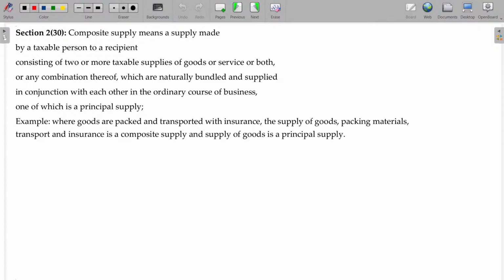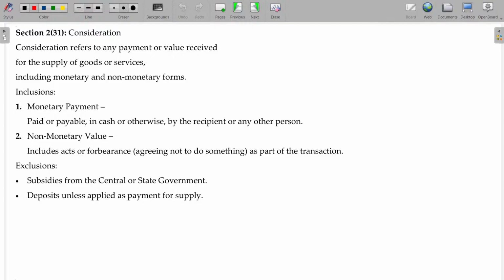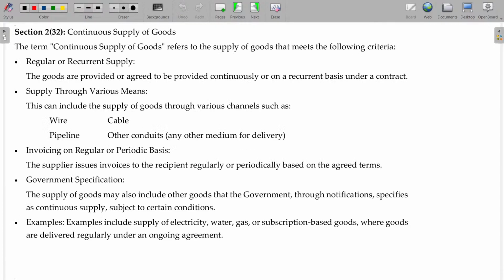Already we studied composite supply. What is called composite supply? Mixed supply and composite supply we have studied, where in composite supply, principal supply as well as subsidiary allied supply is there. For example, goods are packed, transported with insurance. Actually, my intention is to purchase goods and get them delivered safely. They are packed neatly and transported, and in order to prevent risk, insurance is also done. So goods are the primary principal product, and other things are ancillary. And consideration also we have completed in the previous class.